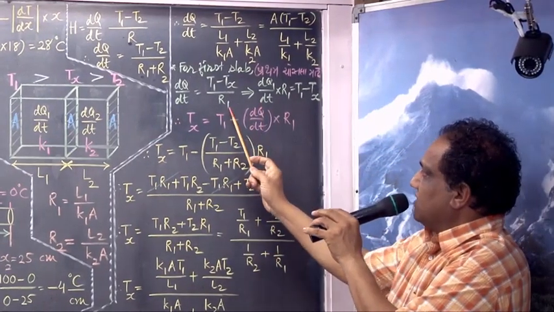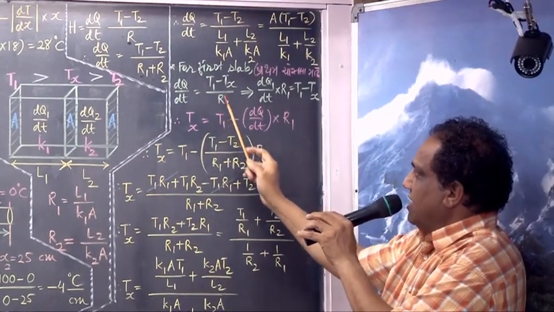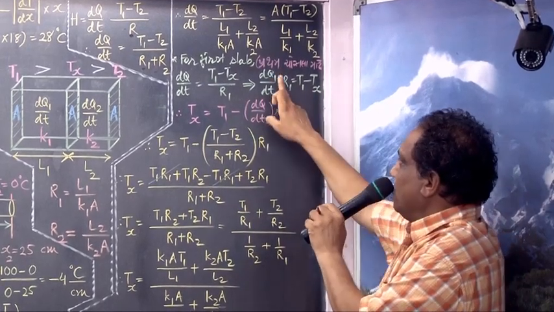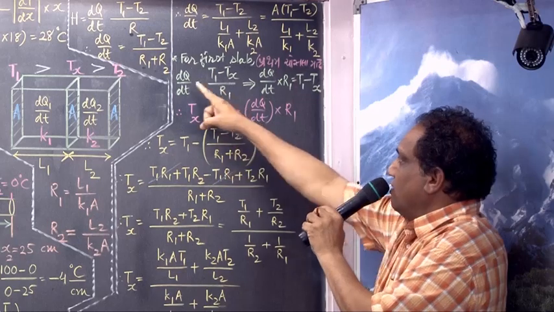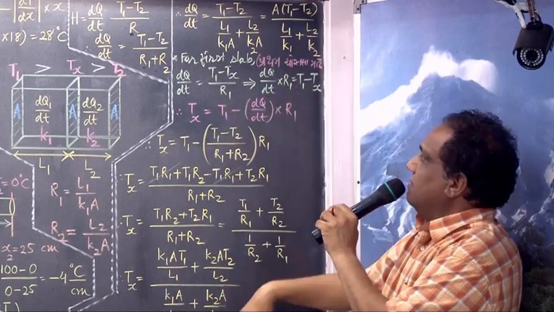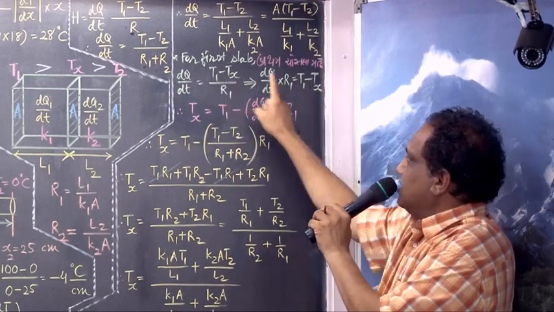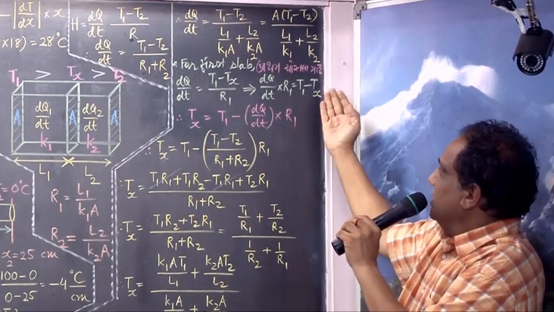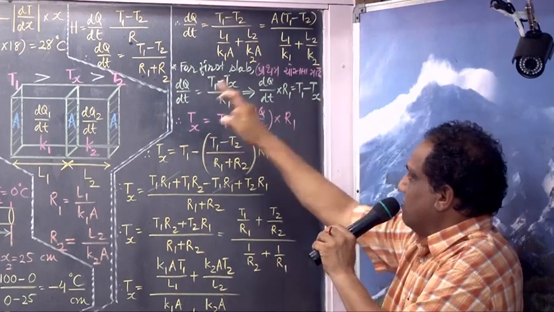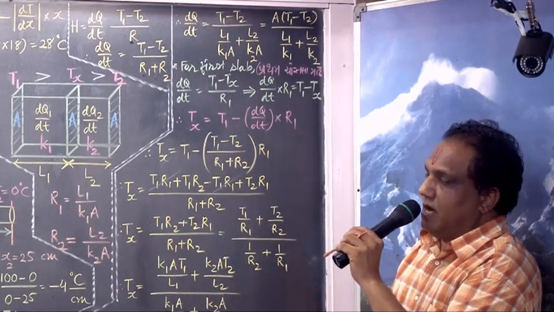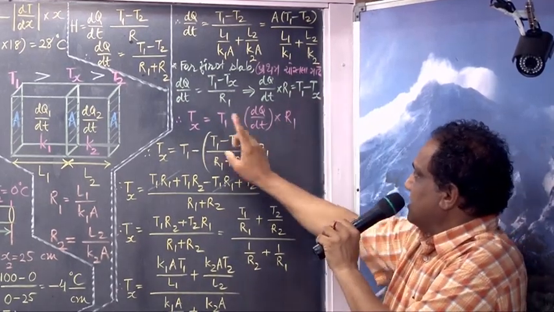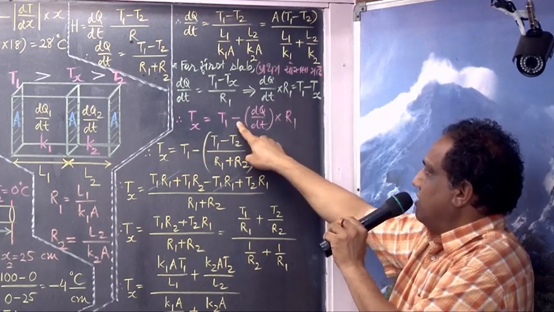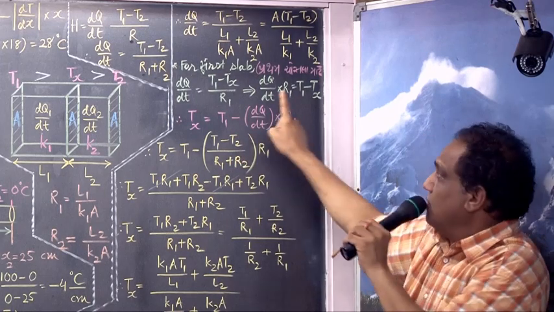Now tell me, transfer this. So dq/dt into R1 equals T1 minus Tx. I want Tx, so I transfer it. T1 stays as it is, and this term from the left side I transfer to the right side, and it becomes minus. I just find out Tx.